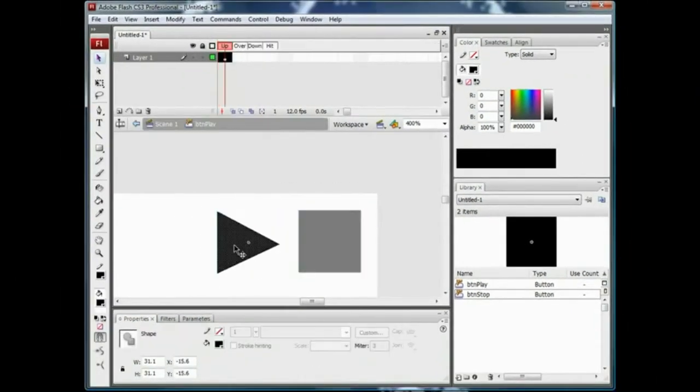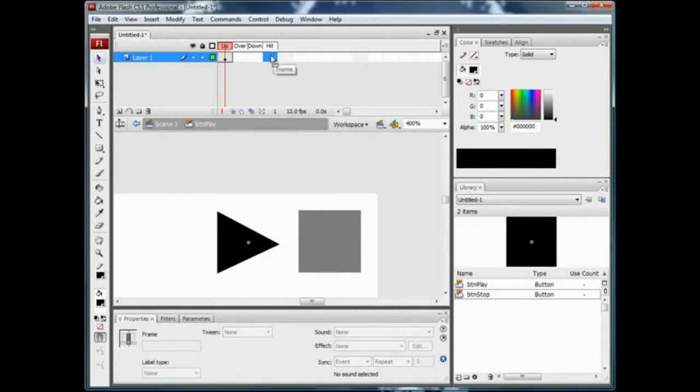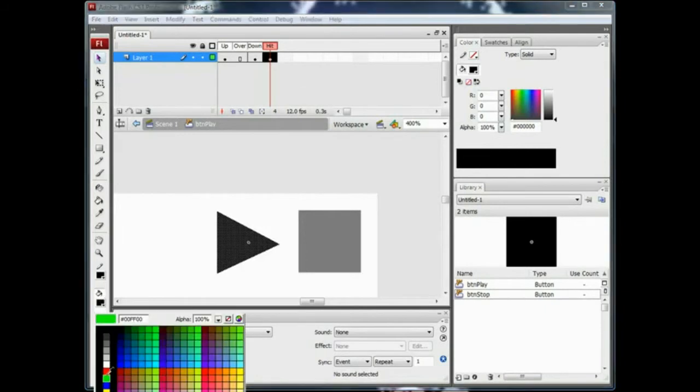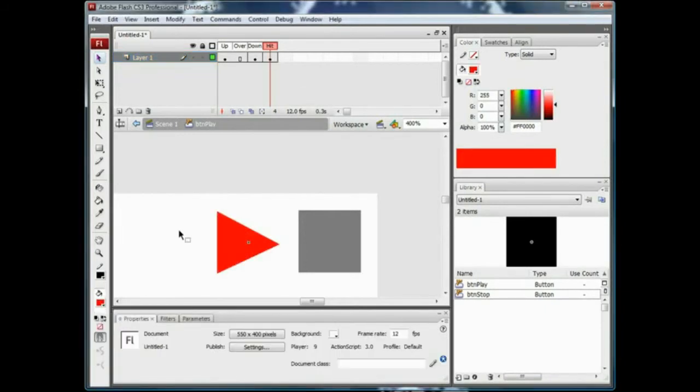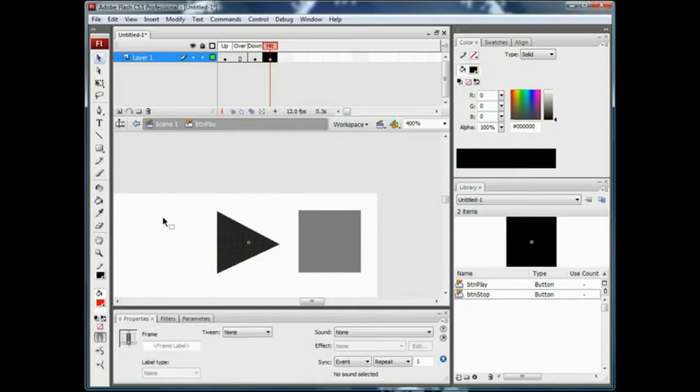So double click the play button, and now you're inside of it, and now you can do what we're trying to do. So click on the hit frame and press F6, and click on the down frame and press F6. It should look like this. Why am I rhyming? That's weird. Alright, so click on the hit frame and basically choose a very bright color. I'm just going to choose a nice bright red down here. Oops, no, I don't want to change the color of that.